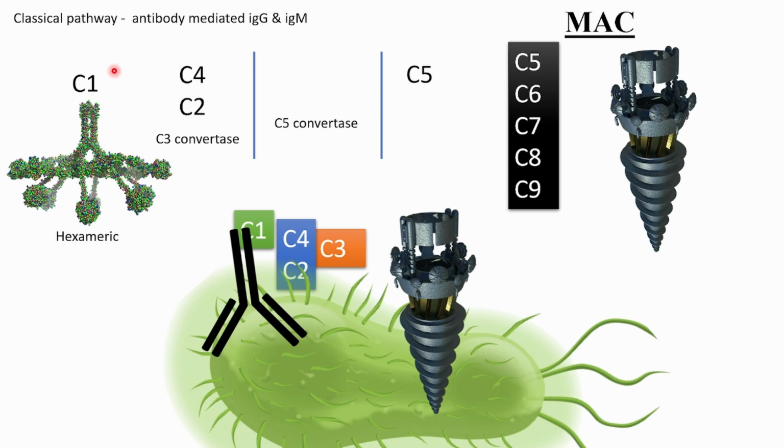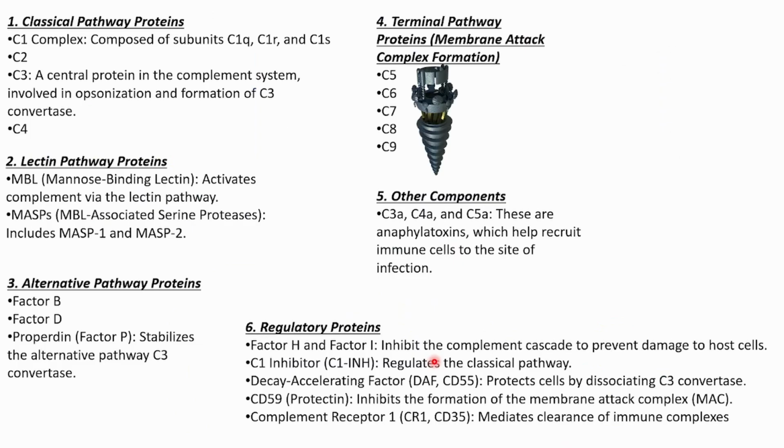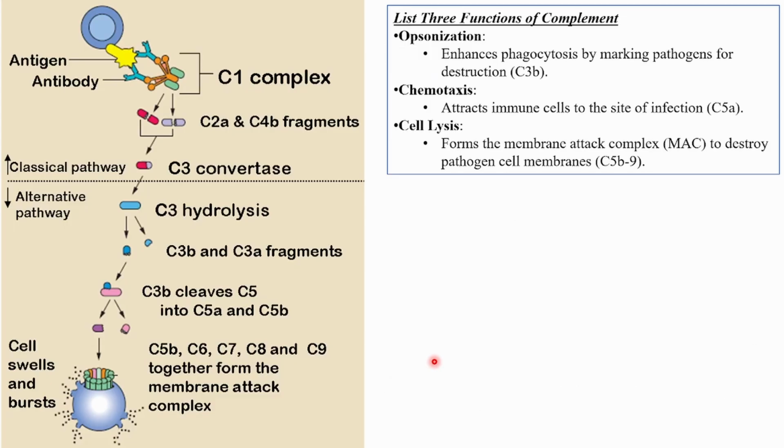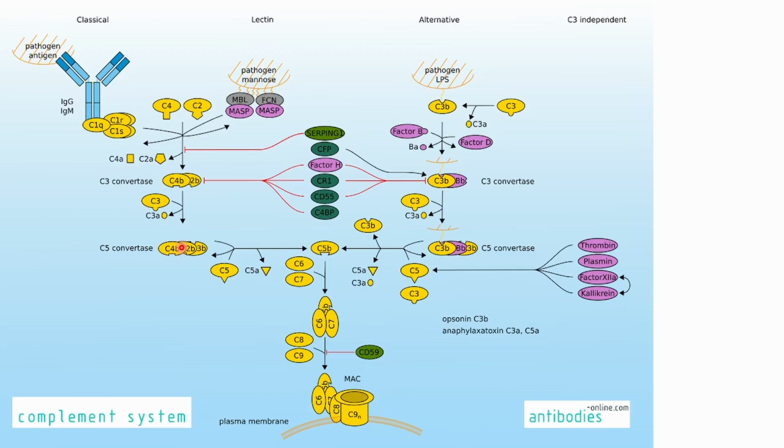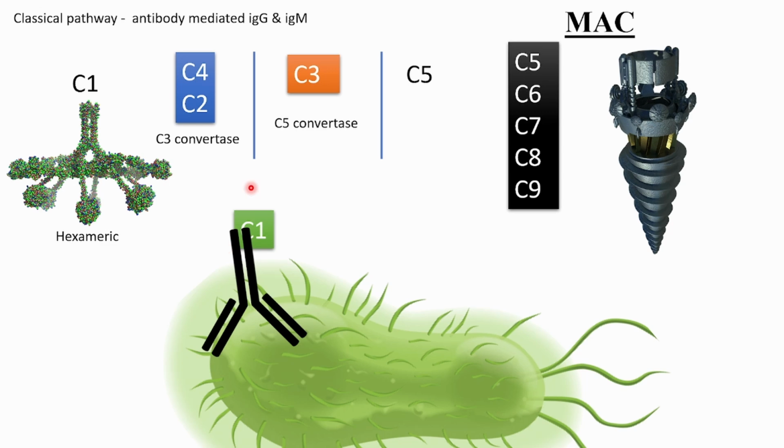But anyway, you have to remember C1, then C4, C2, then C3, then C5, and after C5, C6, C7, C8, C9 and everything, and this all together is called the MAC complex, the membrane attack complex. So it drills inside and then there is swelling and bursting of the bacteria. If you see any images, you will see something like this, okay. And this was the classical pathway.